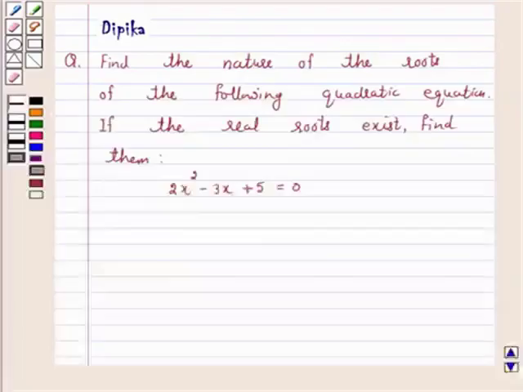Let's start. Hi and welcome to the session. I am Deepika here. Let's discuss a question. Find the nature of the roots of the following quadratic equation. If the real roots exist, find them. 2x square minus 3x plus 5 is equal to 0.